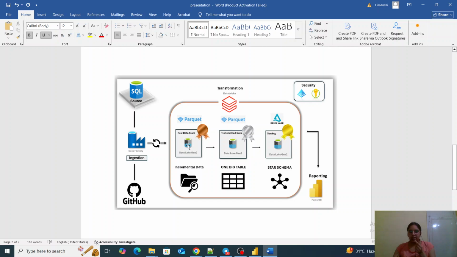Then comes the silver layer. Silver layer is fetching data from the bronze layer. Bronze layer has only the incremental data, and the data I'm putting in the data lake bronze layer is in Parquet format. I am transforming the data over here using Databricks, and I will be having a single table which is transformed in the silver layer.